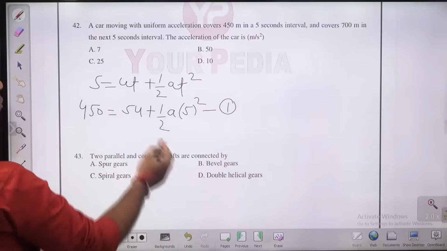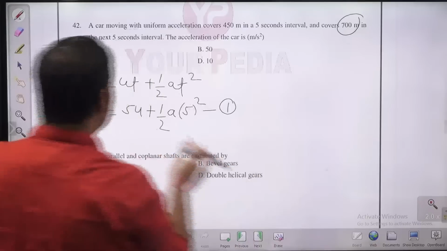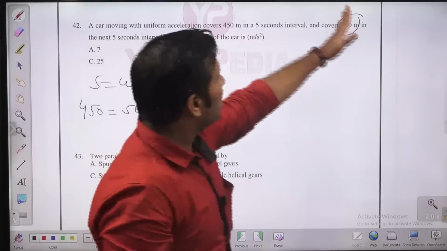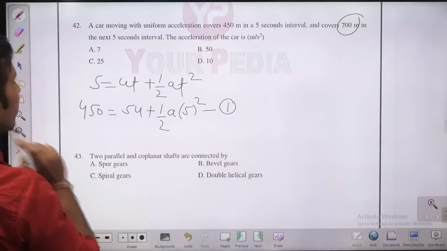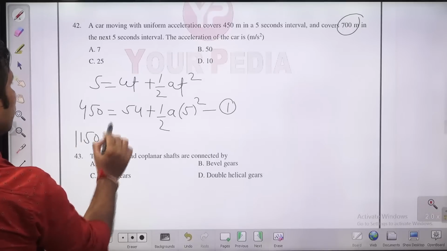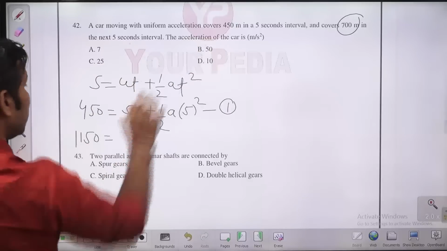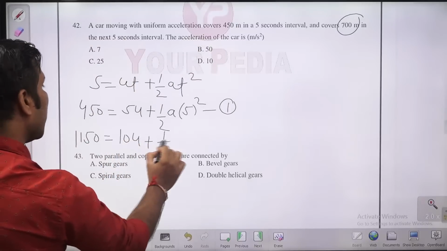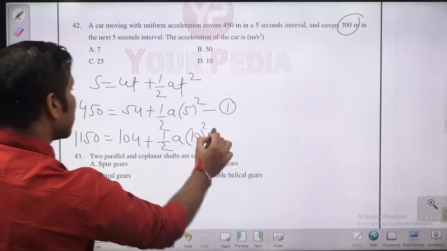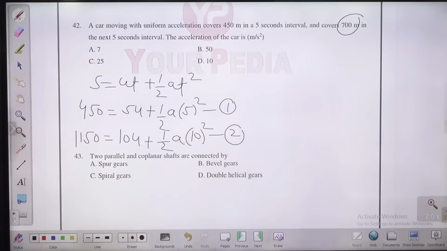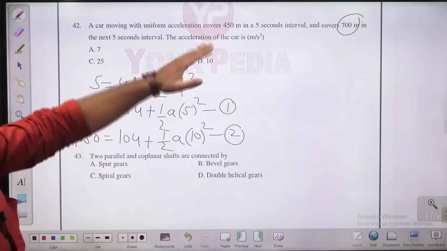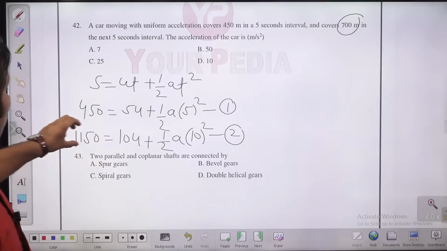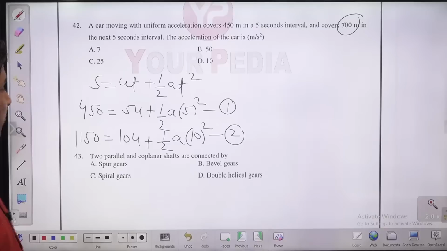In the second interval, you are traveling a distance of 700 meter. So how much is the total distance traveled? This 450 plus 700 is the total distance traveled in two intervals. The total distance traveled will be 1150, and this is equal to, how much is the time? Time is 10 seconds. So 10U plus half A into 10 square. This is the second equation, guys. First distance 450 you are traveling in 5 seconds. Second distance 700 you are traveling in the next 5 seconds. So the total distance traveled is 1150 in a time of 10 seconds.